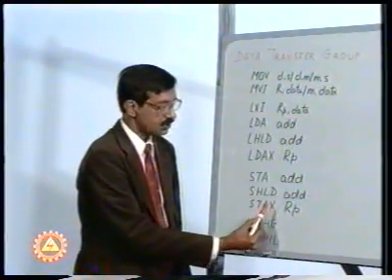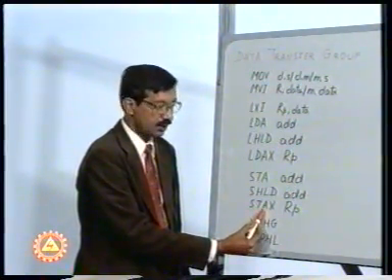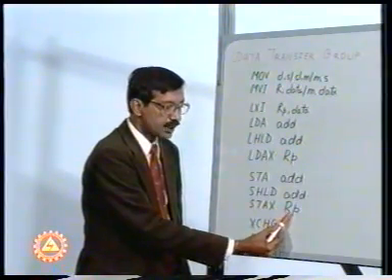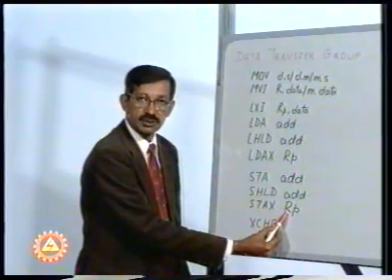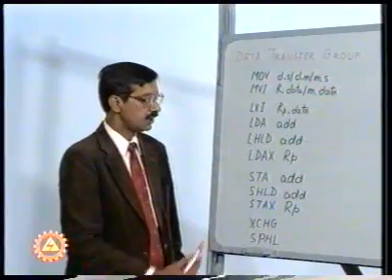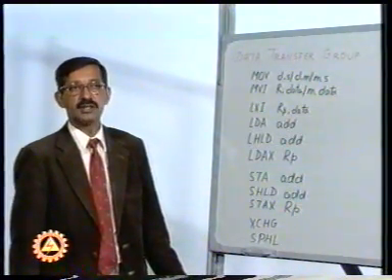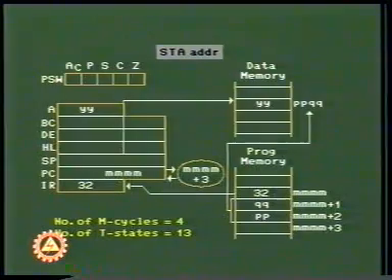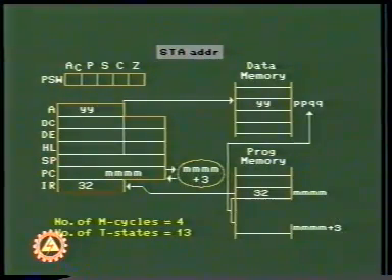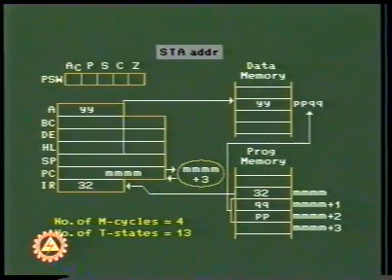STAX RP means store the contents of accumulator to the memory location whose address is specified in the register pair. Let's see the actions that take place when these instructions are executed. After decoding the opcode, the contents PPQQ from mm+1 and mm+2 are used to point to the memory location, where contents YY of the accumulator are copied.